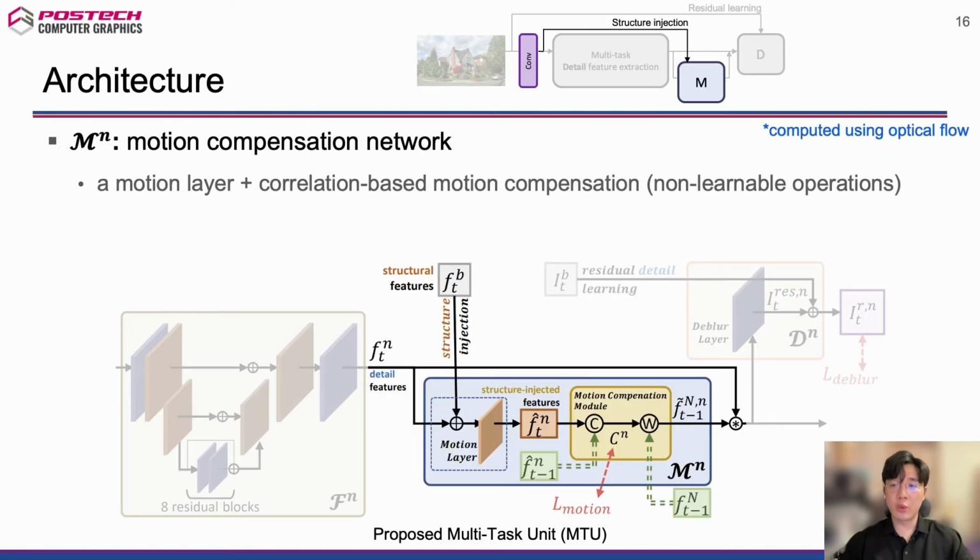Distinguished from previous works leveraging a heavy motion compensation module, our motion compensation network M is extremely fast as it shares the network capacity for feature extraction with the deblurring task. It only requires a single convolution layer, named the motion layer, to constitute the structure-injected features. Then a simple correlation-based motion compensation module with non-learnable operations aligns previous structure-injected features to the current one.